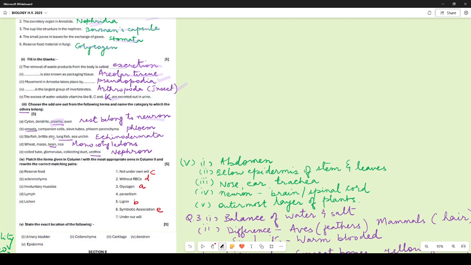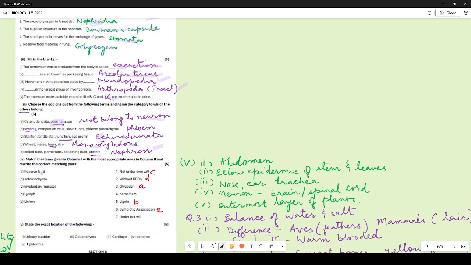Starfish, brittle star, lungfish, sea urchin: lungfish, the rest of them all belong to Echinodermata. Wheat, maize, bean, rice: beans, because the rest of them are all monocotyledons. Coiled tube, glomerulus, collecting duct, urethra: urethra, because the rest of them are parts of nephron.